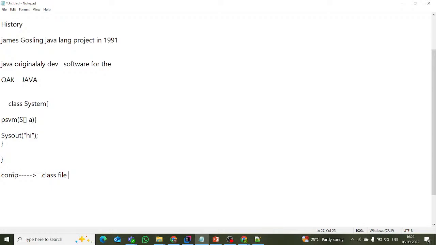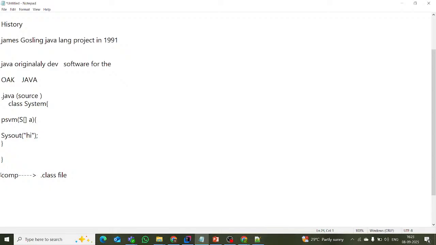This is the .java file, nothing but source code. Why? Because it is source code that humans can read. Class I can read, System identifier I can read, public static void main method I can read. This is called source code, the .java class.